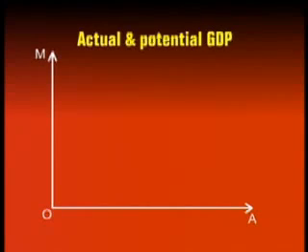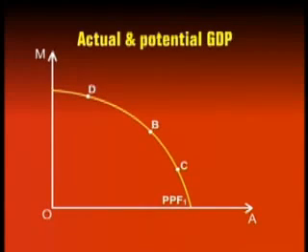The typical shape of the production possibilities frontier is shown, PPF1. Now there are a number of points to note about this. Points on the PPF, B, C, D, reflect in a way the potential of the economy. That is, the actual production in the economy cannot be beyond the PPF frontier. That is, it cannot be beyond point D or beyond point B or beyond point C. It has to be within this frontier.